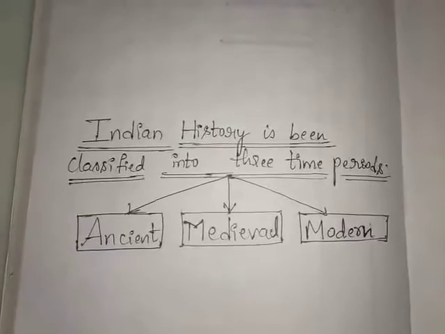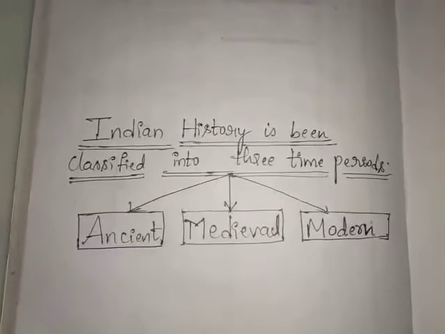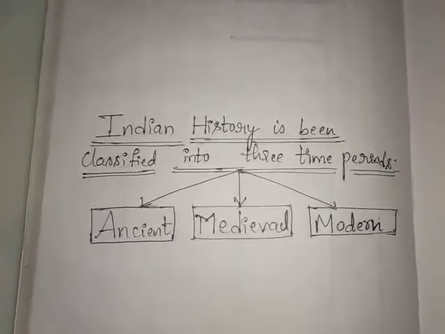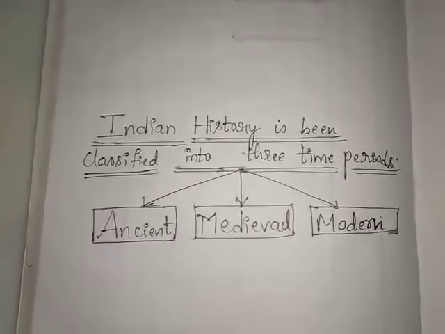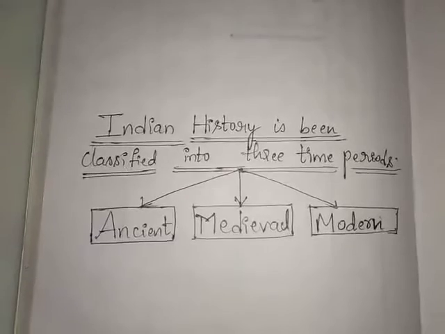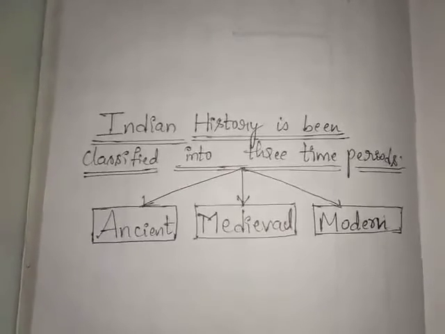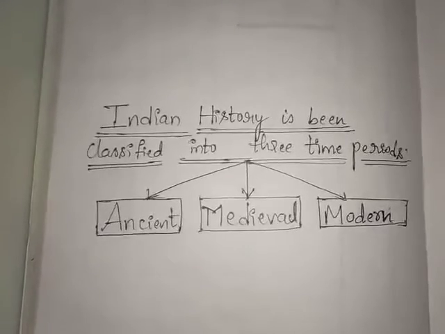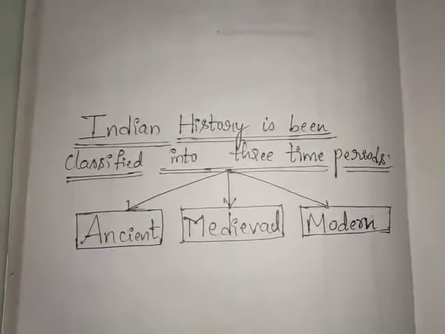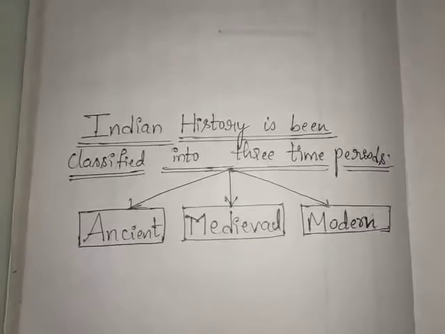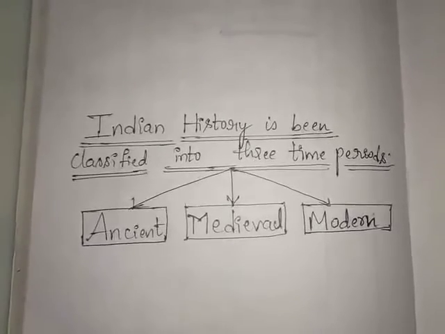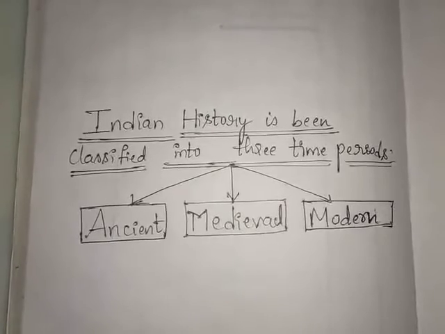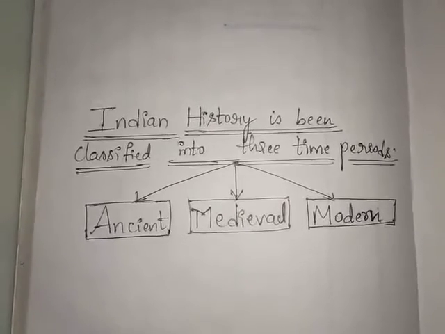Dear students, coming to the next topic, we saw time periods in history have been classified into three periods: one is prehistory, the second is protohistory, and then history. In order to understand the past events, we have made this classification. But in the context of India, history has been classified into three periods: ancient, medieval, and modern period.